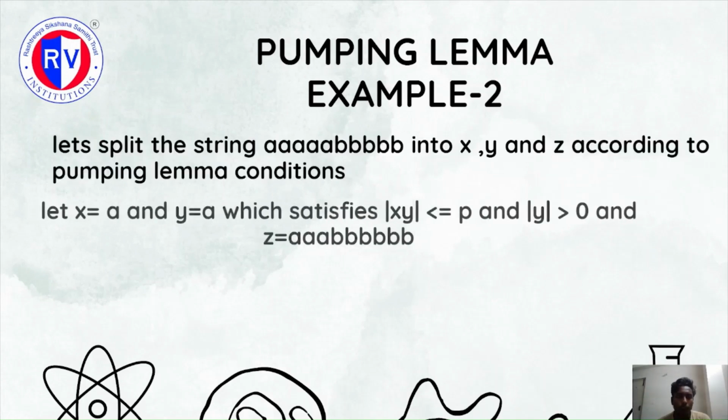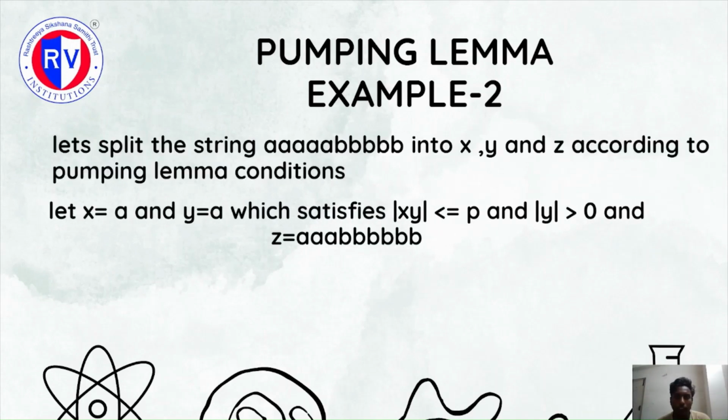Now we can split the considered string into x, y, z such that they satisfy the pumping lemma conditions. So I can split x is equal to A, y is equal to A, which would satisfy mod xy less than or equal to p, which is 5, and mod y greater than 0, which is 1. And the remaining string would be equal to z.